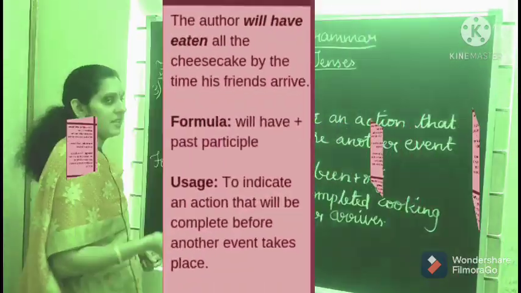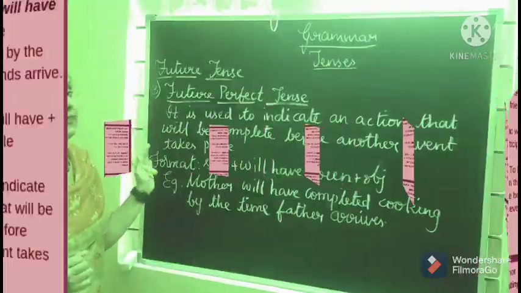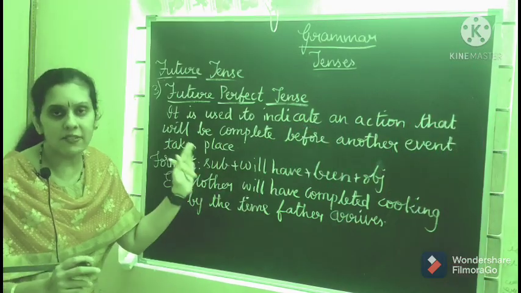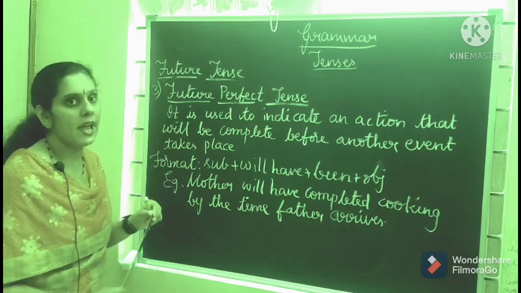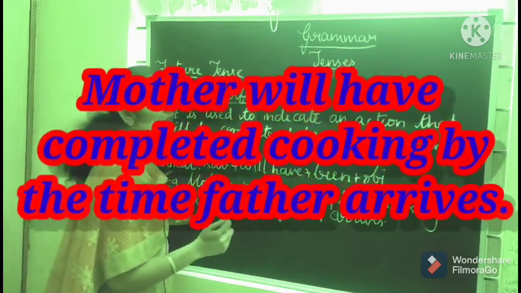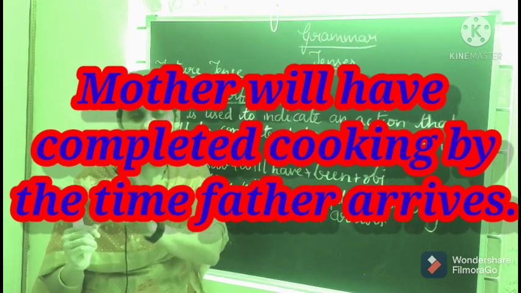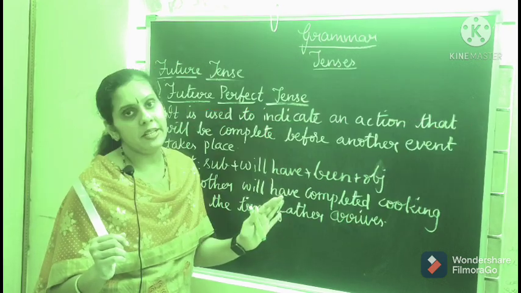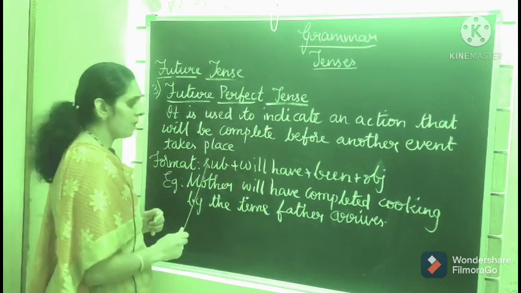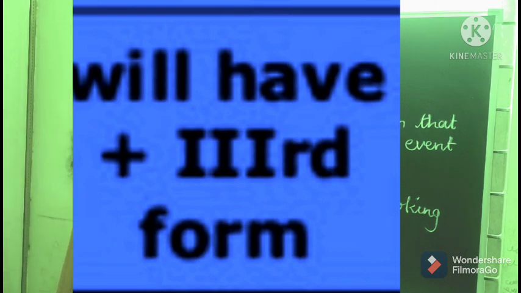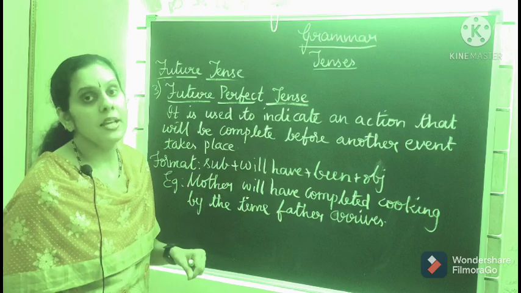Future perfect tense is used to indicate an action that will be completed before another event takes place. Before another event takes place, this event will be complete in future. So we call it future perfect tense. Like here I have written my example: Mother will have completed cooking by the time father arrives. By the time father arrives, she will have completed cooking. For that we use future perfect tense. Here you have the format: subject plus will have plus been plus object. Okay, understood? Now let us do the next topic.